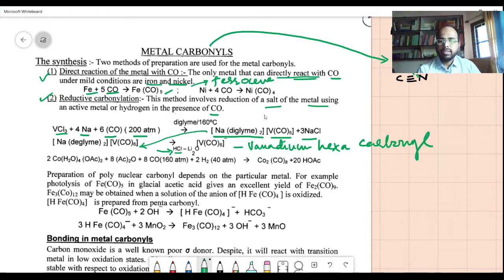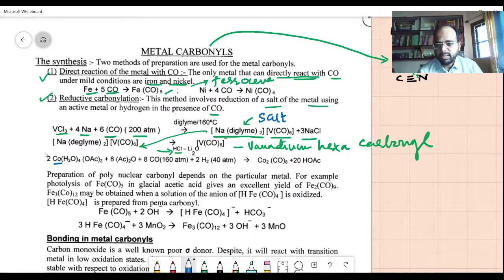It's a very important reaction. So you must remember that it's a sodium diglyme salt that we have mentioned there. You cannot ask why this salt is there, but it is a characteristic property of the molecules.